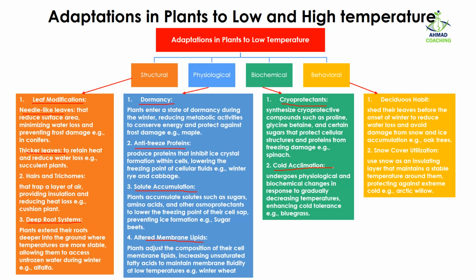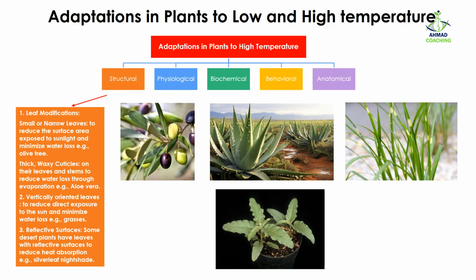And in case of behavioral adaptations, they shed their leaves and they cover themselves with the snow, which acts as an insulator. So all these are the methods or the adaptations in plants to cope with the low temperature. Now let's talk about high temperature, how plants are going to adapt themselves to cope with the high temperature. Again, we have structural, physiological, biochemical, behavioral and anatomical adaptations.